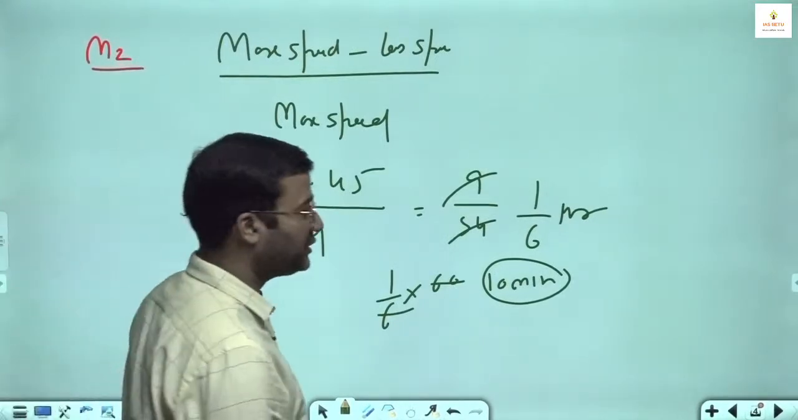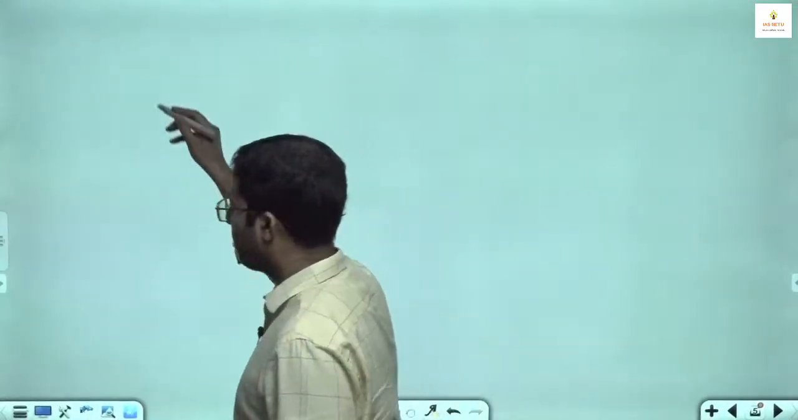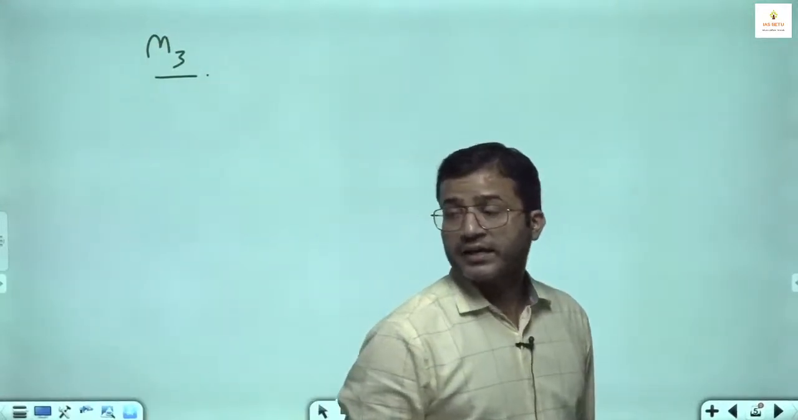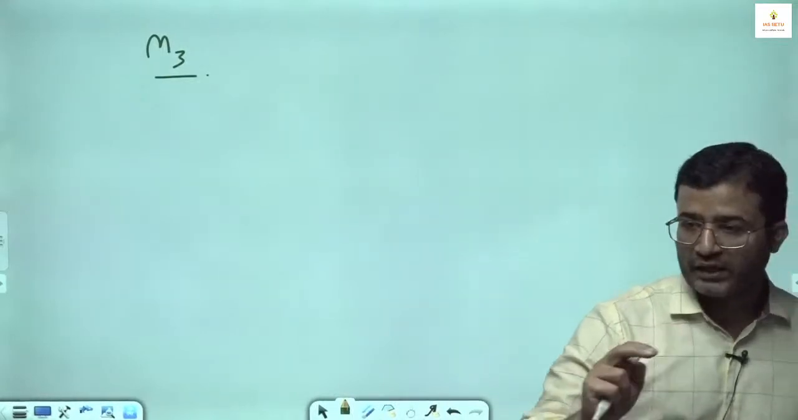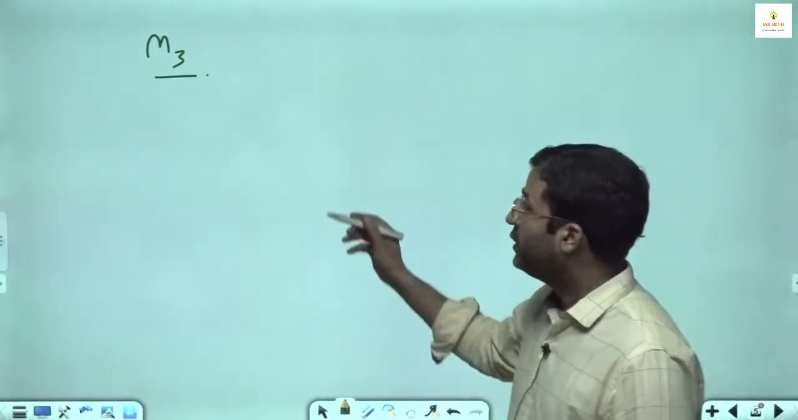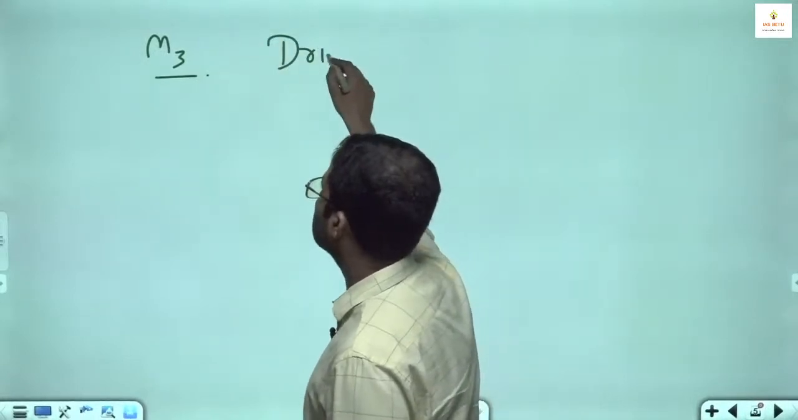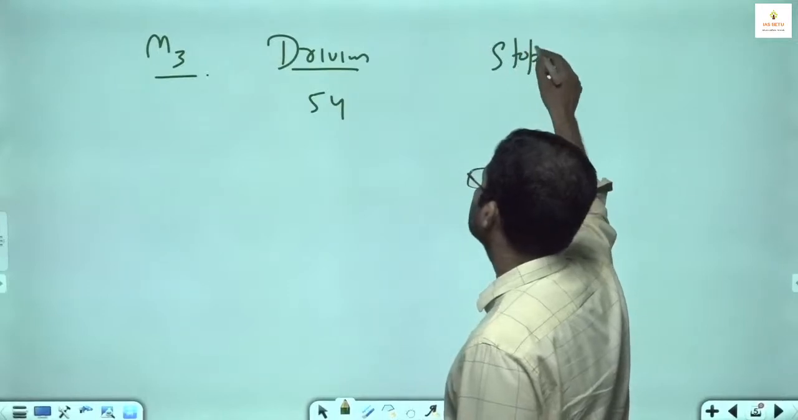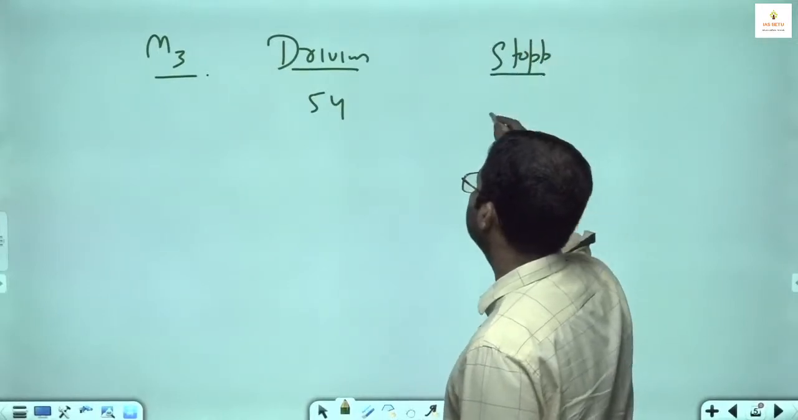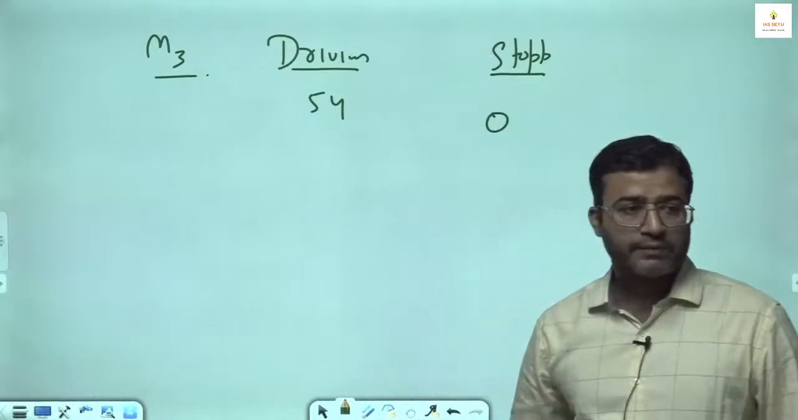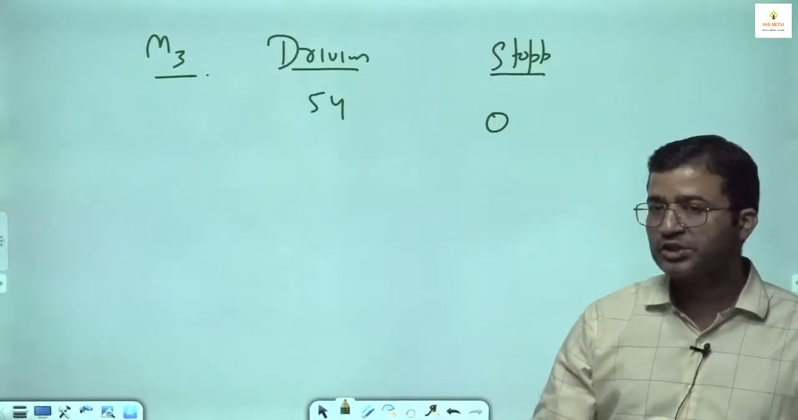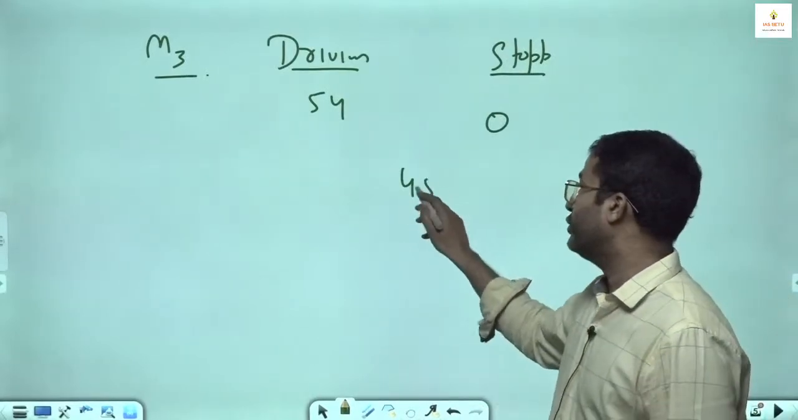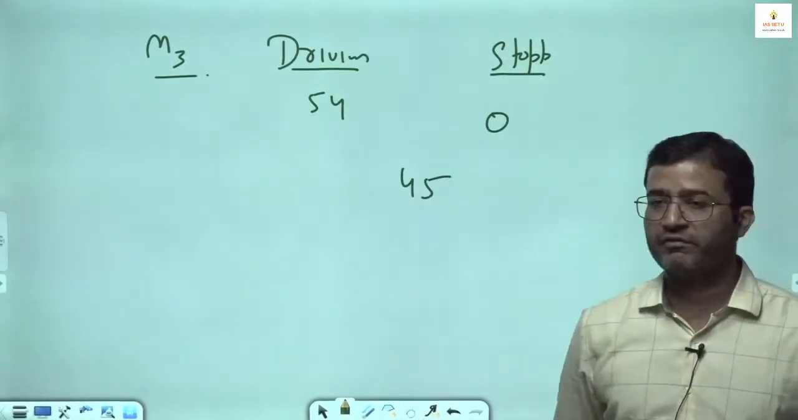Method 3 is alligation. Alligation is used where we have a mixture of two things. Can we say there is a mixture of two speeds, while driving and while stoppage? Driving के time पे what is the speed of the bus? 54. And during the stoppage, what is the speed of the bus? 0. And because of the mixture, driving and stoppage, what is the speed there? 45. So here your mixed speed is coming 45.